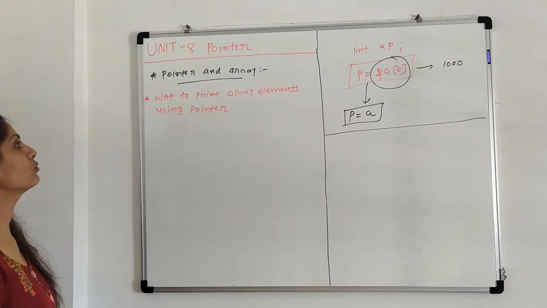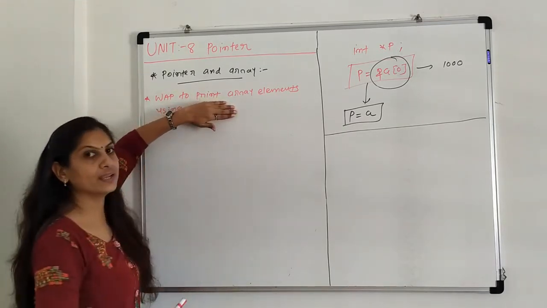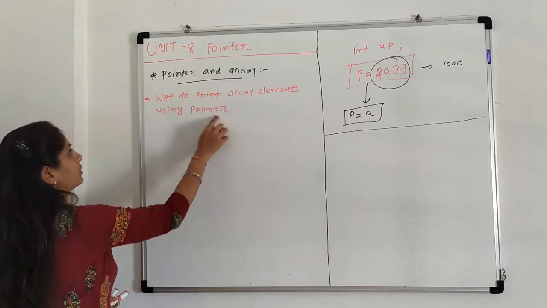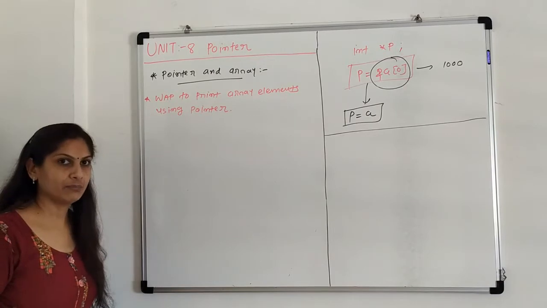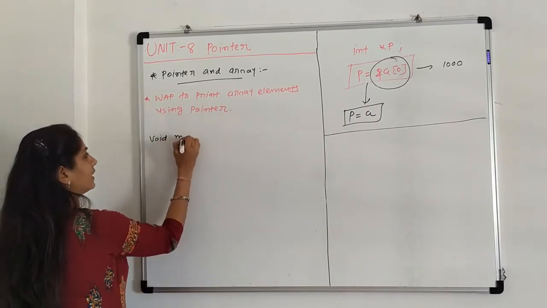Now, before using pointer, we write a simple program: write a program to print array elements using a one-dimensional array. Using pointer, we are removing it here first. So for that, we are writing a simple program of array.